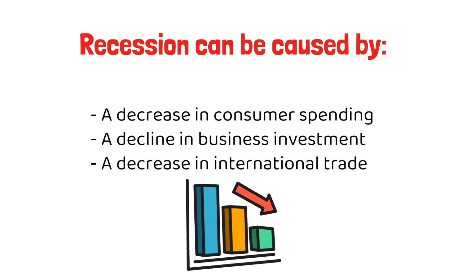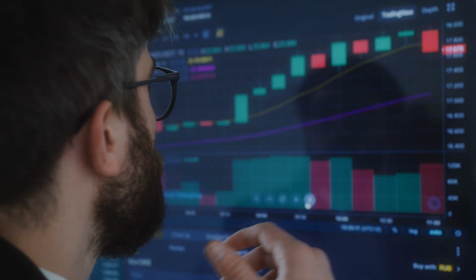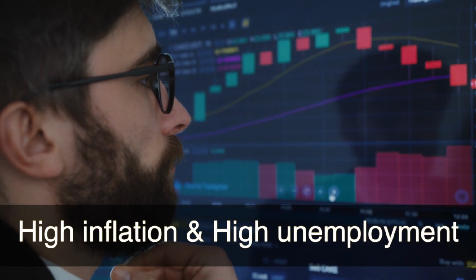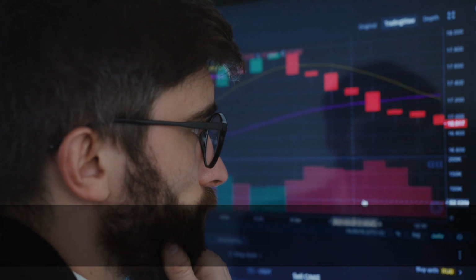Inflation and recession can sometimes occur at the same time. This is called stagflation. This refers to a period of both high inflation and high unemployment, which is considered a difficult economic environment to navigate.